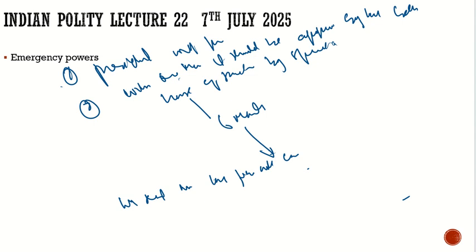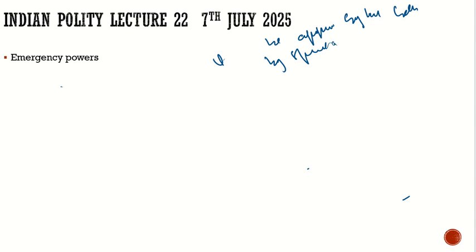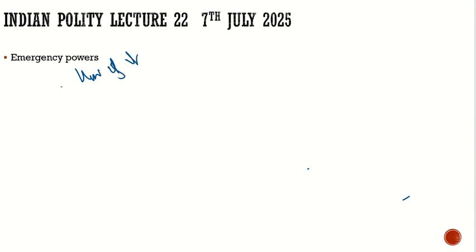Now let's see how it will be revoked. Let's try to understand that. These are not very conceptual topics, but very much factual topics which you have to remember, which can be relevant for your prelims exam. So how is it revoked? That is the kind of question which is very much important for you.